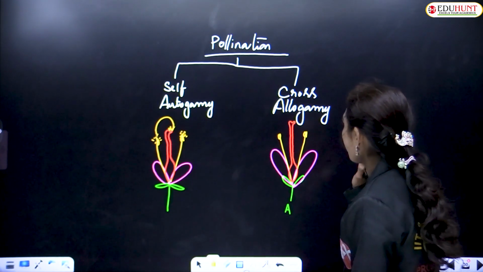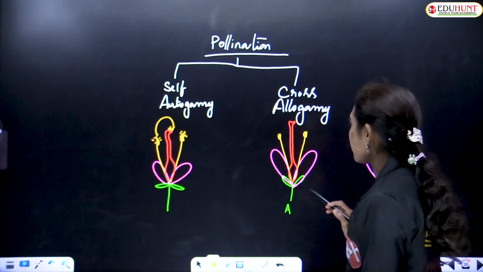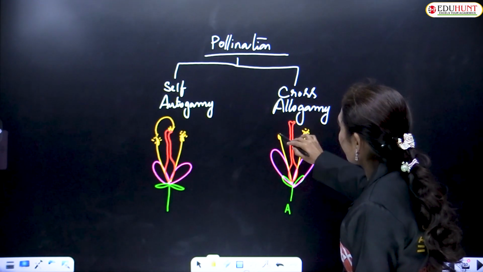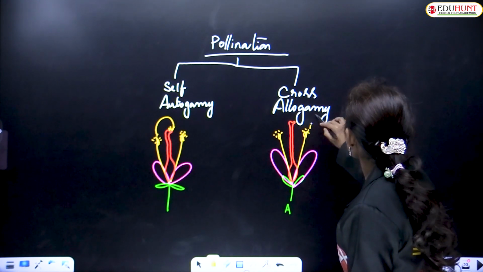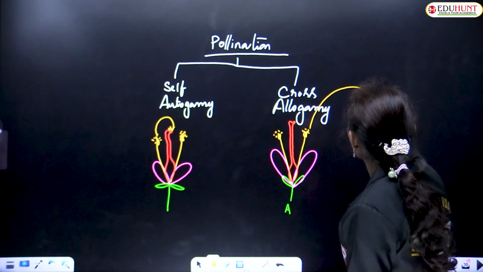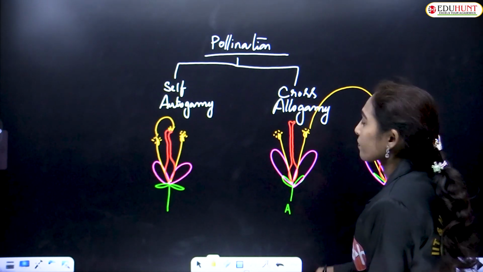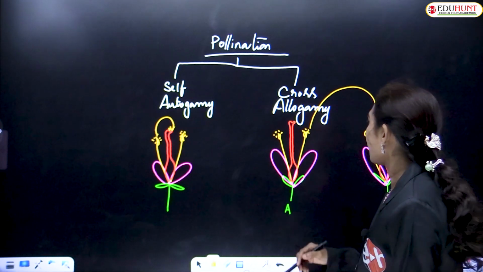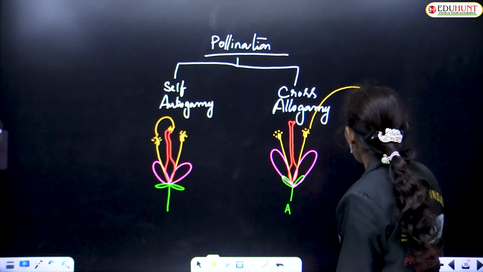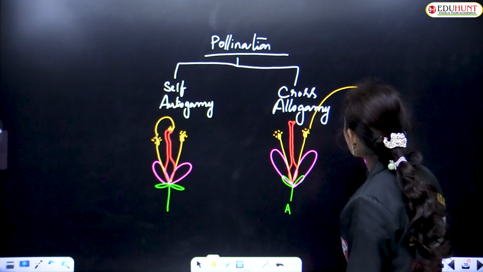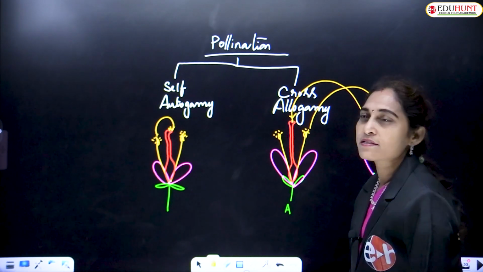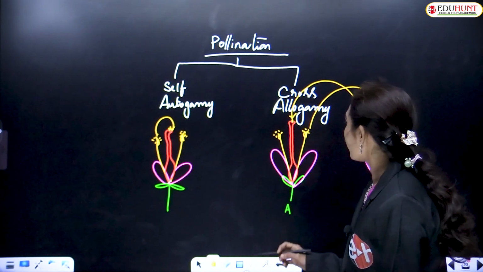Here in case of allogamy or cross-pollination, the pollen of A is reaching the stigma of B. This is called cross-pollination. Pollen of B reaching the stigma of A is also allogamy.